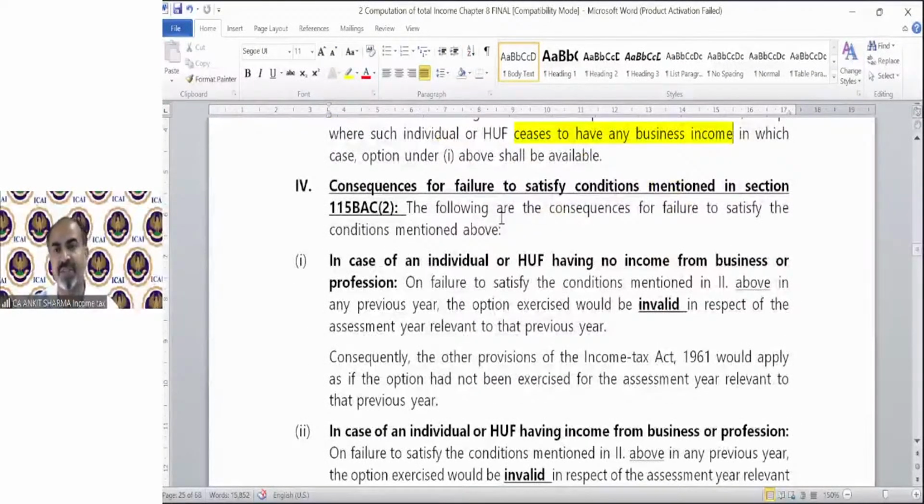Consequences for failure to satisfy any condition mentioned in section 115BAC. If you have no business income and you want to claim deductions like LTC or HRA exemption, or 80C deduction, in that year this section will be invalid for you and you will be shifted to the normal provisions of income tax.